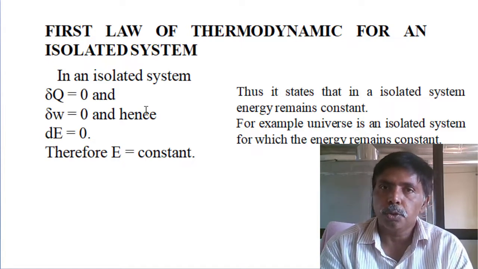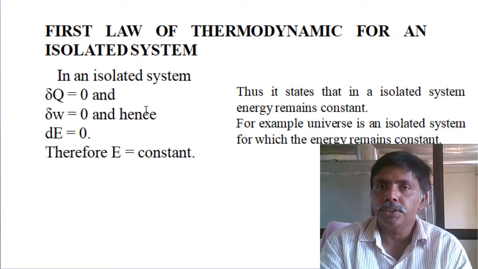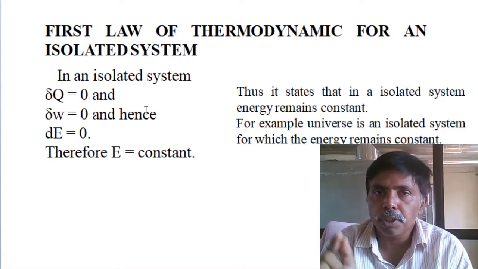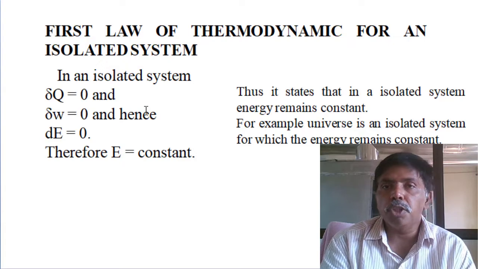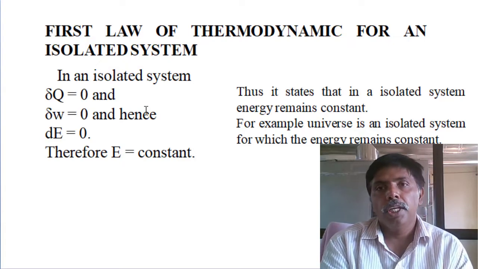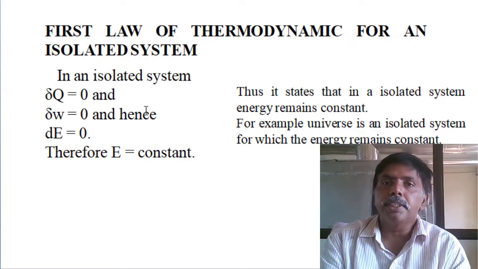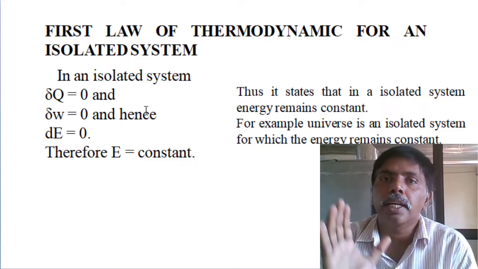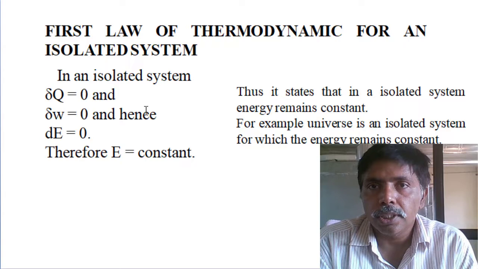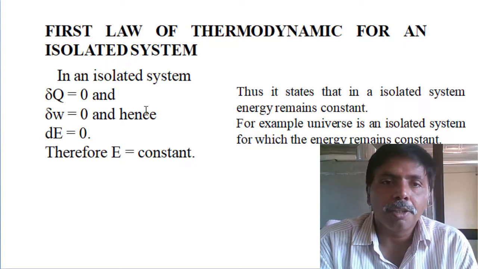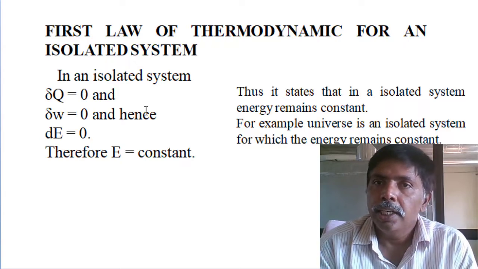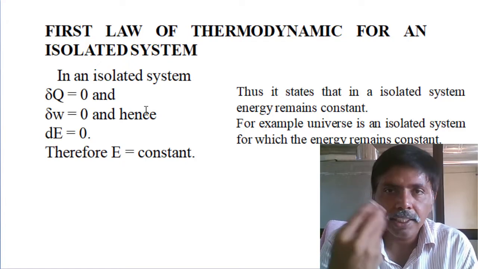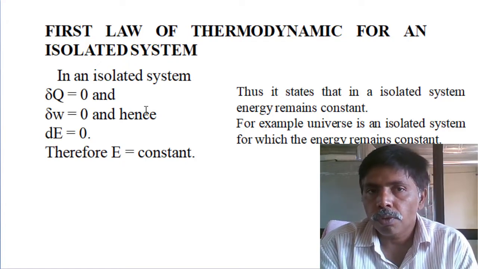Okay, it's clear. So Q minus W equals change in energy: first law of thermodynamics for a closed system. Coming to the first law of thermodynamics for an isolated system. In an isolated system, by the statement itself, neither energy nor mass cross the boundary. So heat interactions are zero, work interactions also zero.